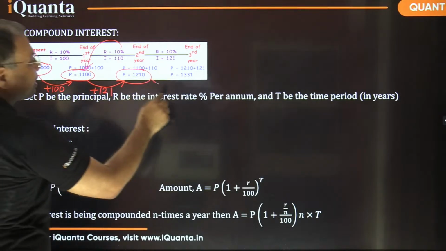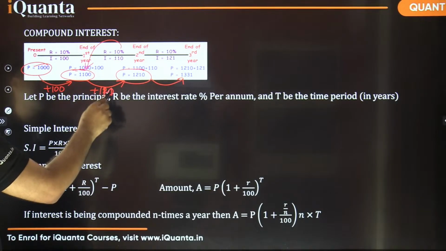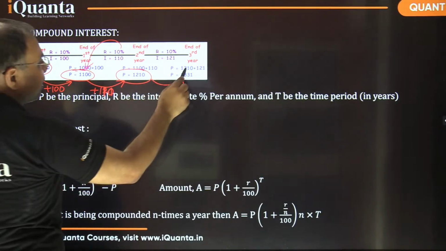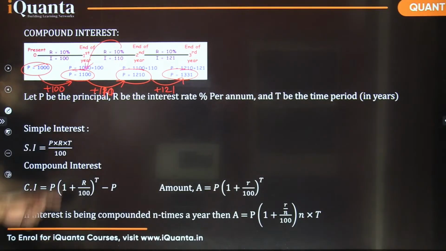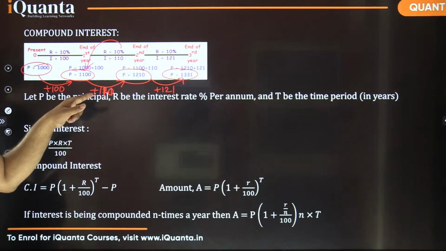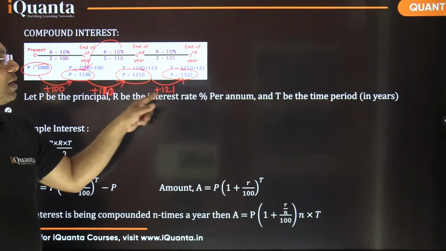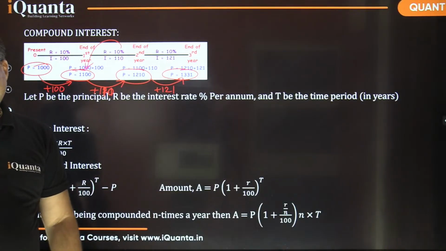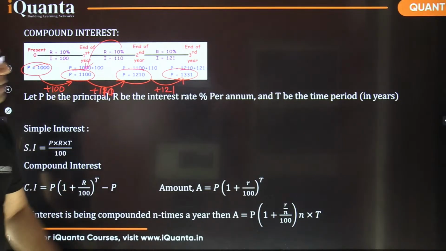And the next time, the increase was 110, and next time the increase is 121 rupees. Why? Because what is 10% of 1100? It is 110, right? And in the same way, what is 10% of 1210? It's 121, right?